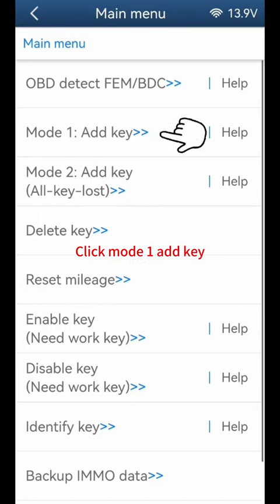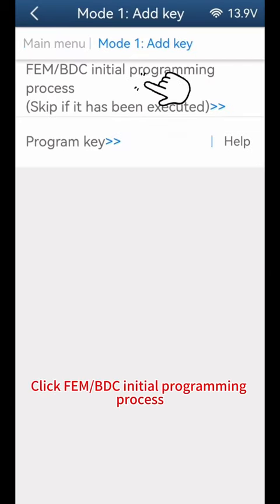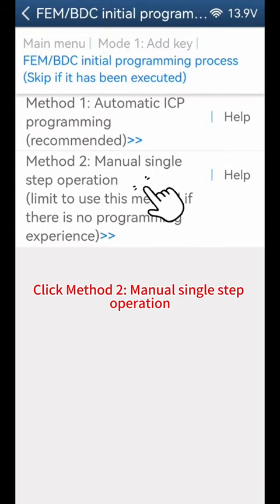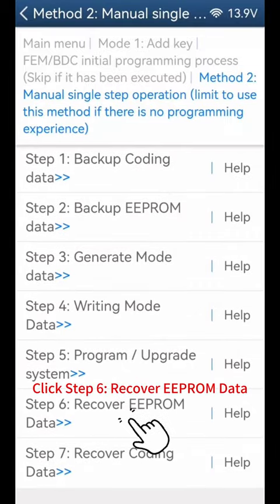Click Mode 1 Add Key. Click FEMBDC Initial Programming Process. Click Method 2 Manual Single Step Operation. Click Step 6 Recover EEPROM Data.